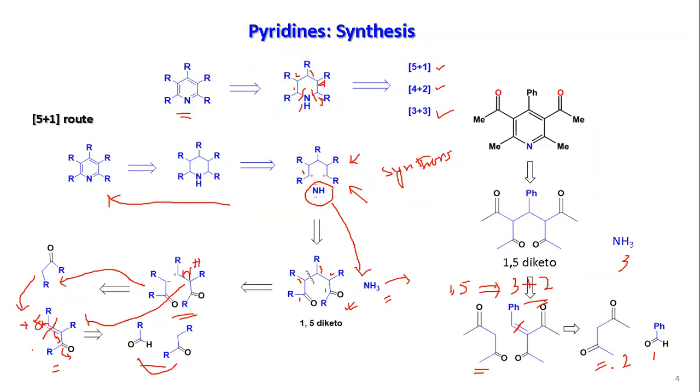Remember, reagent 2 will be of 2 equivalent. That is the thing. So reagent 2 will be of 2 equivalent. So let us look at what is the synthetic route. This synthesis is a name reaction, known as the Hantzsch pyridine synthesis. So Hantzsch synthesis, that is the 5 plus 2 route.